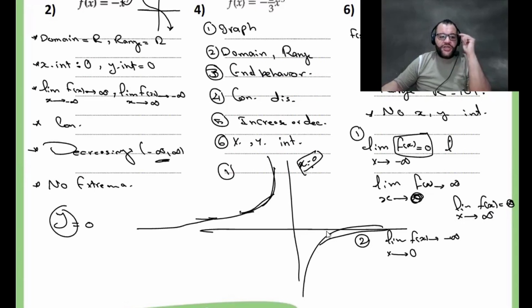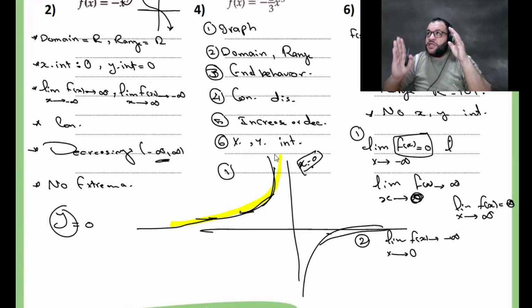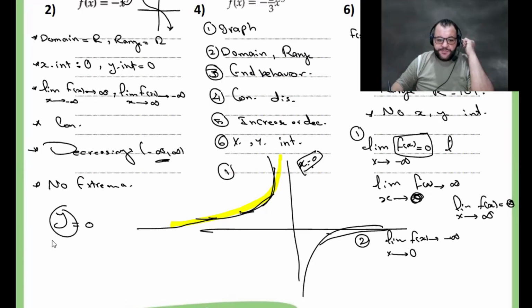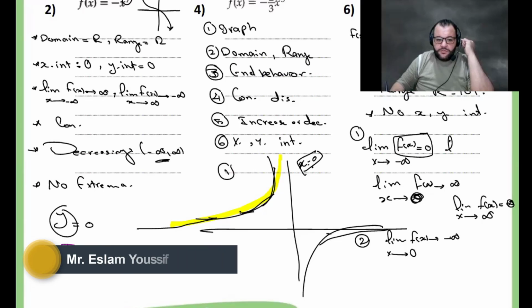Now about increasing and decreasing. I will read graph by graph. The first one. I'm starting from the left, then going to the right. You will find what will happen by increasing the value of x. What will happen to the value of y? You will find that both of them increase. Increasing x, the y will increase also. It means now we have increasing at the interval from negative infinity to 0.